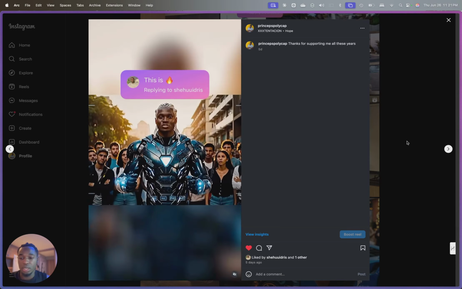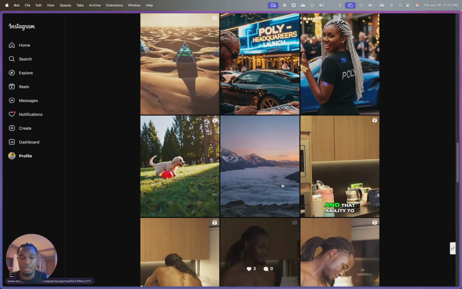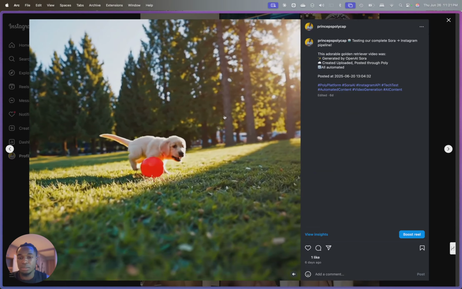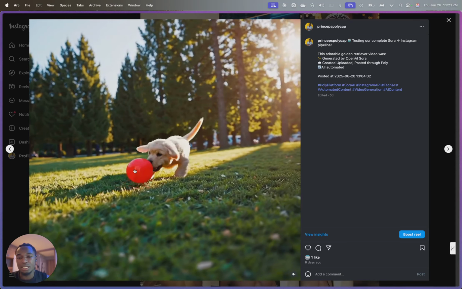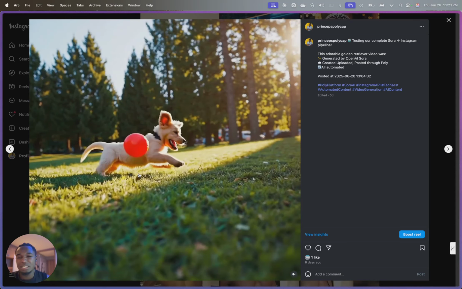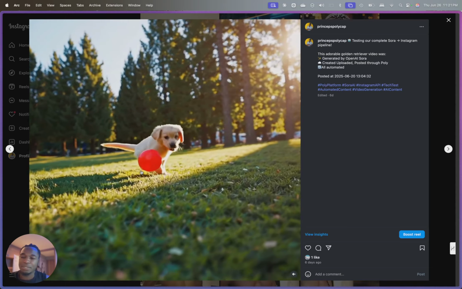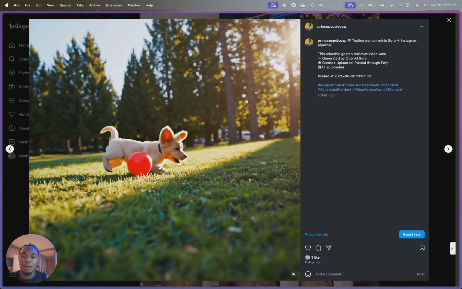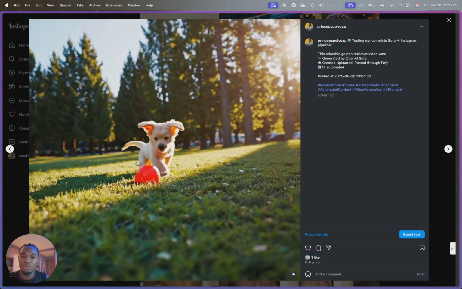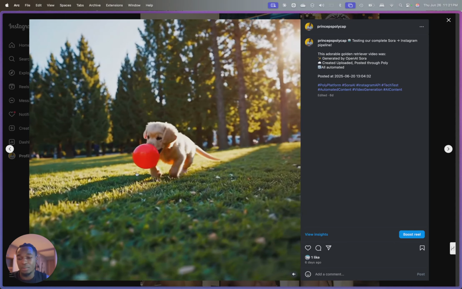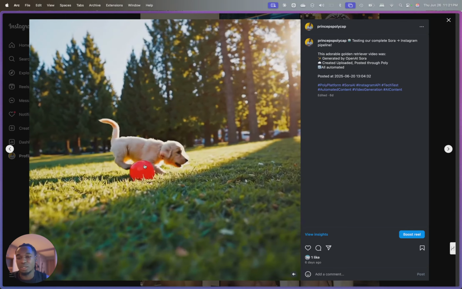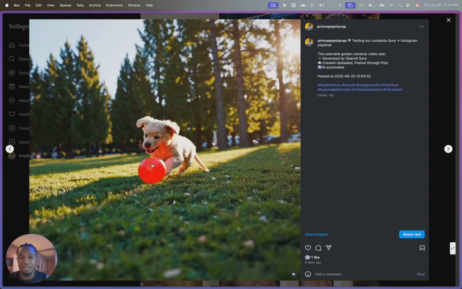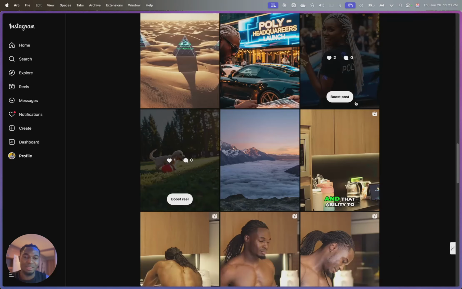With Sora, what I realized is that you shouldn't add text to it. This is also one of the first initial videos that I posted. And you can see here that the physics and the composition are off. The AI doesn't really quite understand what to do with the ball. It doesn't understand the relationship between the ball and the dog. And so the ball just kind of bounces and doesn't really do anything.